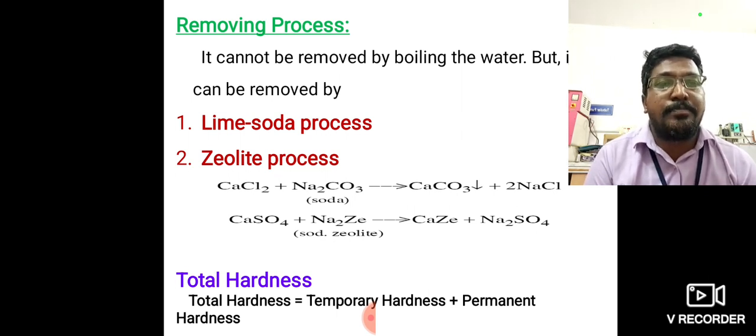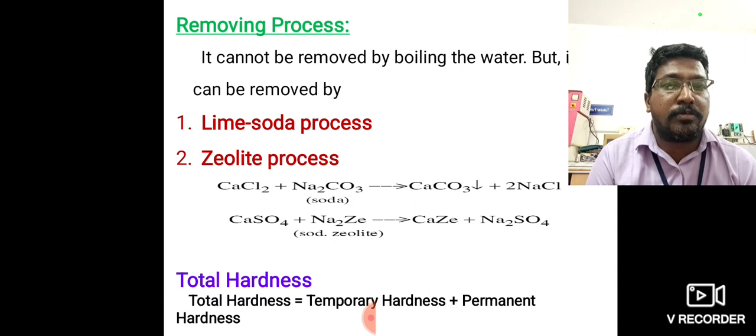That means permanent hardness. So temporary hardness is added to permanent hardness, which gives total hardness. Total hardness is equal to temporary hardness plus permanent hardness.